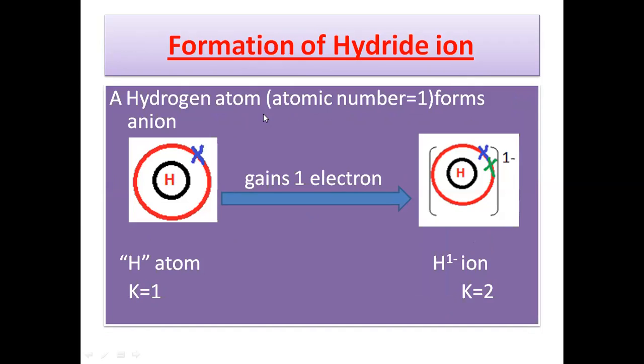How does hydrogen form a negative ion? As hydrogen has only 1 electron in its shell, it will gain 1 electron and it will follow the duplet rule. After gaining 1 electron, it will become stable and it will get charged 1 minus. And the electronic configuration of the hydride ion will become K equal to 2.